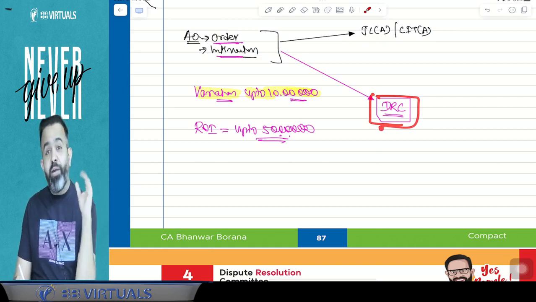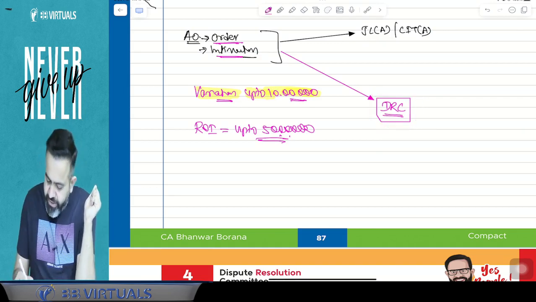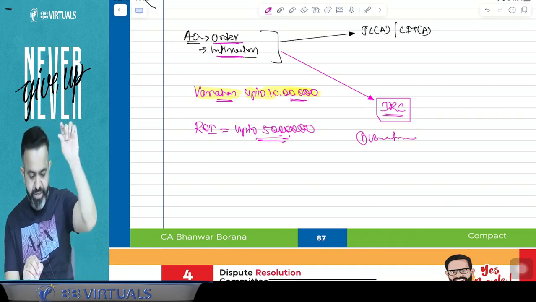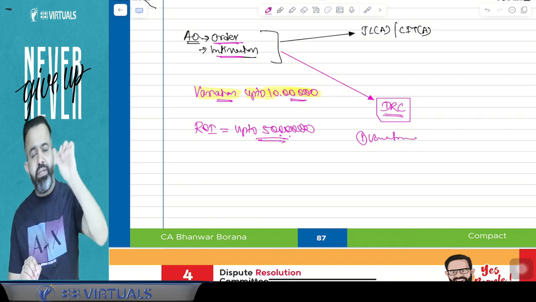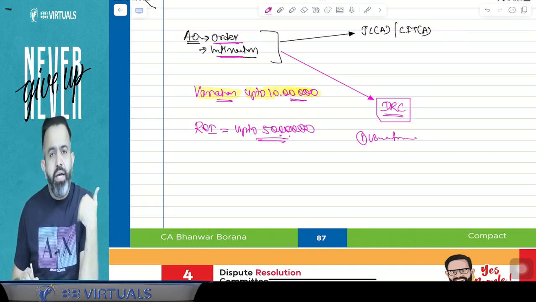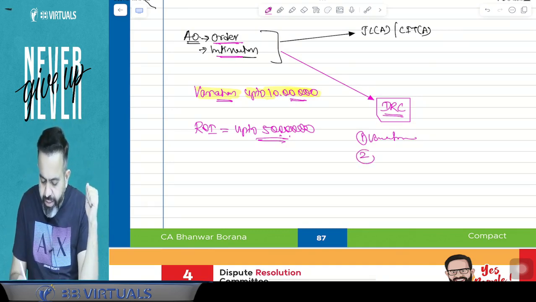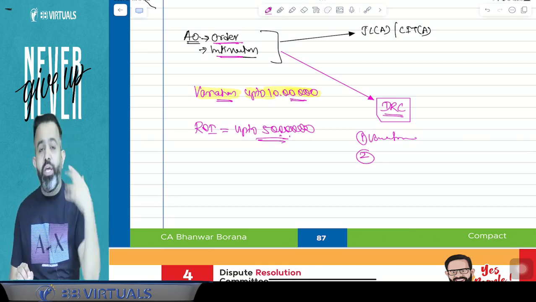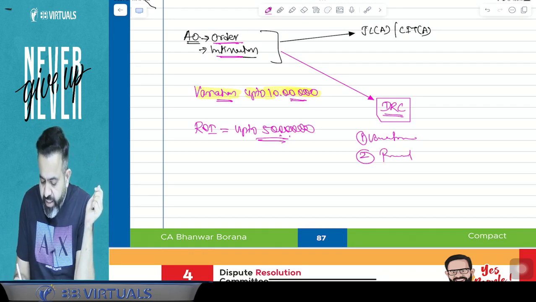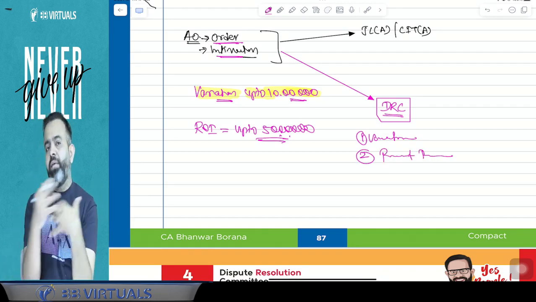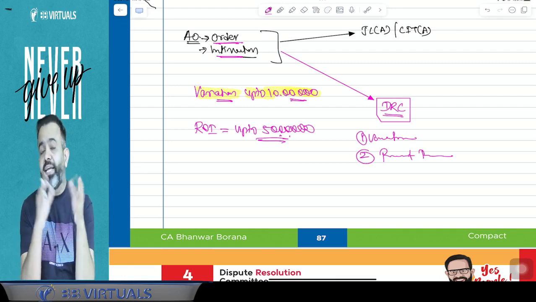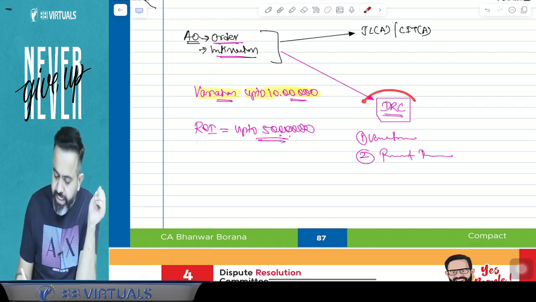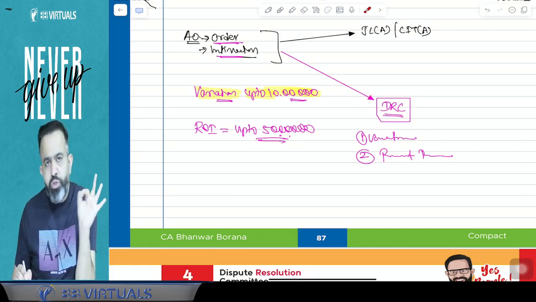And what will they do? Either they will change the variation made by the assessing officer and give you relief in that. Or guys, they can give you immunity. Immunity means in Hindi we call it maafi. So immunity in the penalty as well as the prosecution. If there is any penalty or prosecution, then they can give immunity. So this concept is called your DRC, Dispute Resolution Committee.